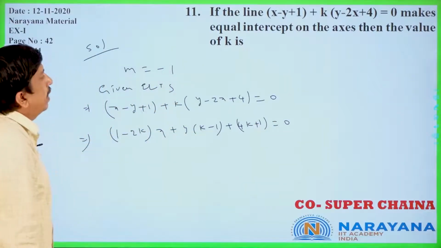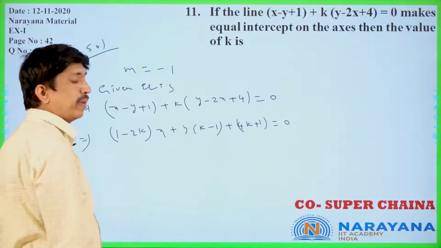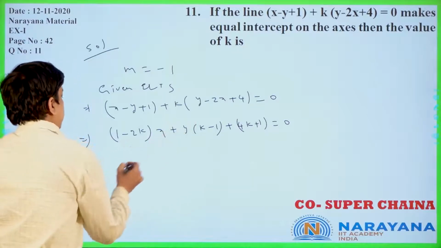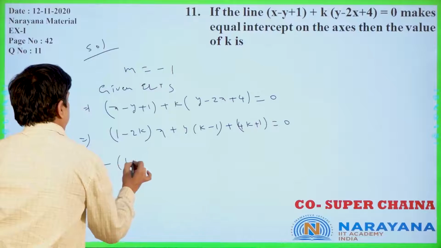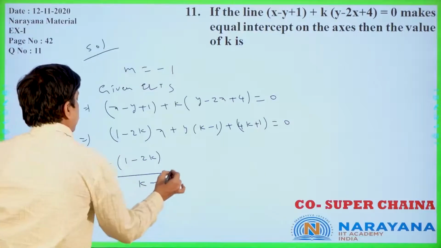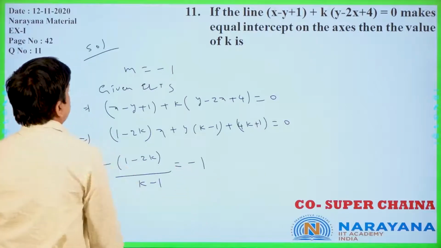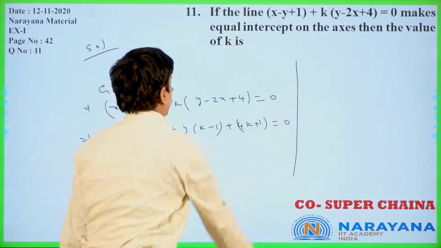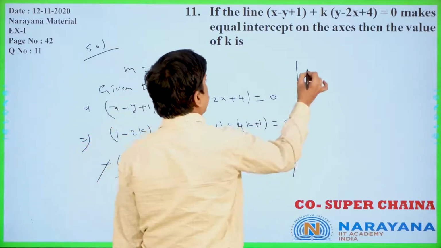Now equal intercept means m is equal to minus 1 only. For ax plus by plus c equal to 0, slope is minus of 1 minus 2k by k minus 1, which is equal to minus 1. Minus cancels. 1 minus 2k is equal to k minus 1.